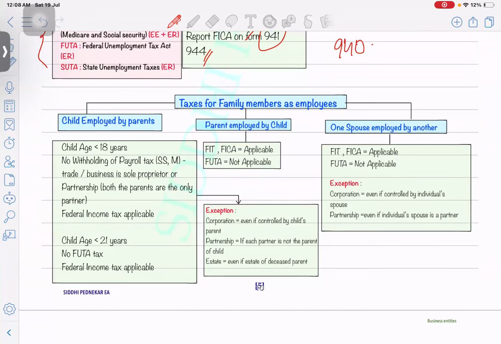So let's say there is just a small family business, like a qualified joint venture, and they have hired their child also to work with them. The child is being employed by the parents, and if the child's age is less than 18, no withholding should be done of the payroll. Means no need to pay any Social Security or Medicare if the age is less than 18.